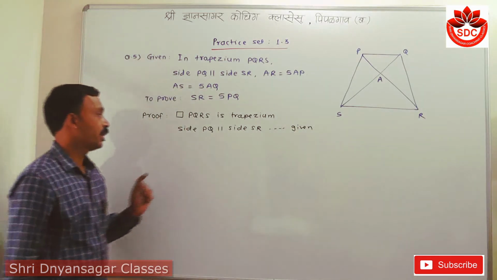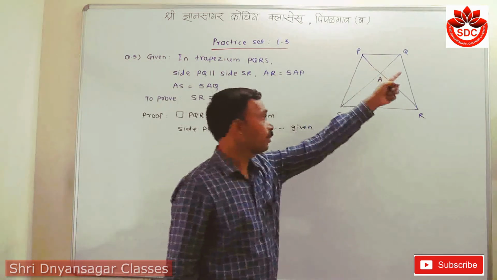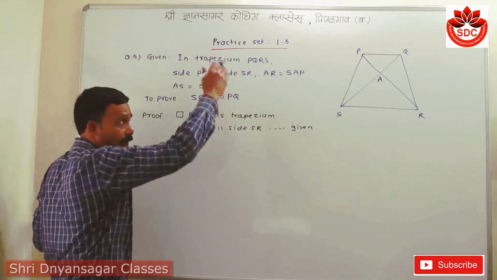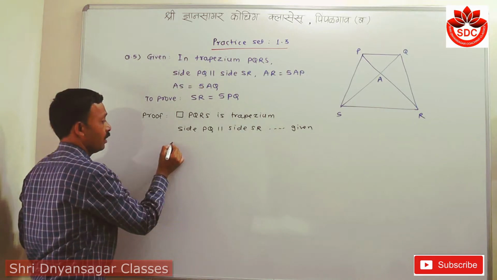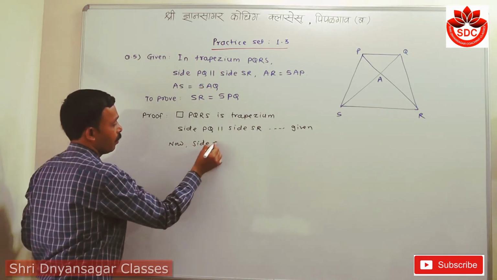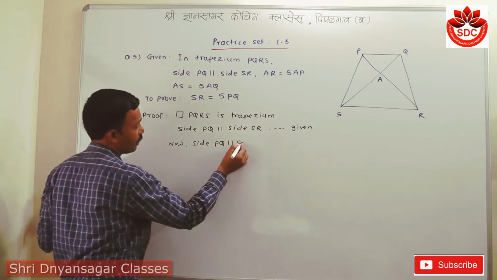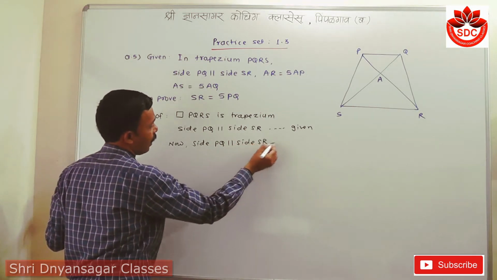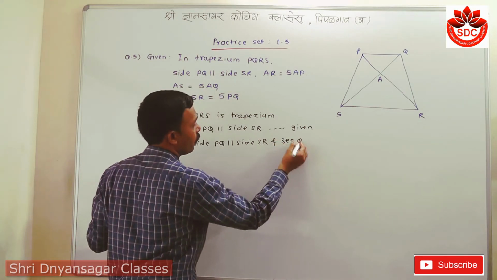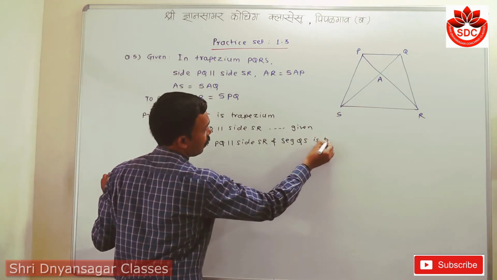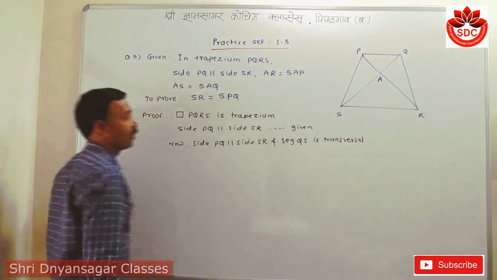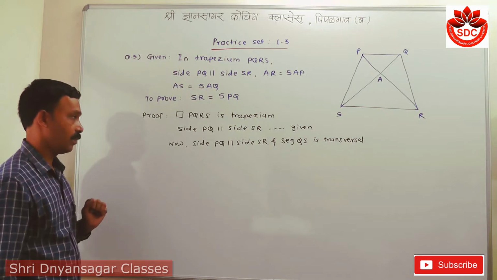Student, if side PQ is parallel with SR, then any one of them can be the transversal. Here we take side PQ parallel with side SR and segment QS is the transversal.